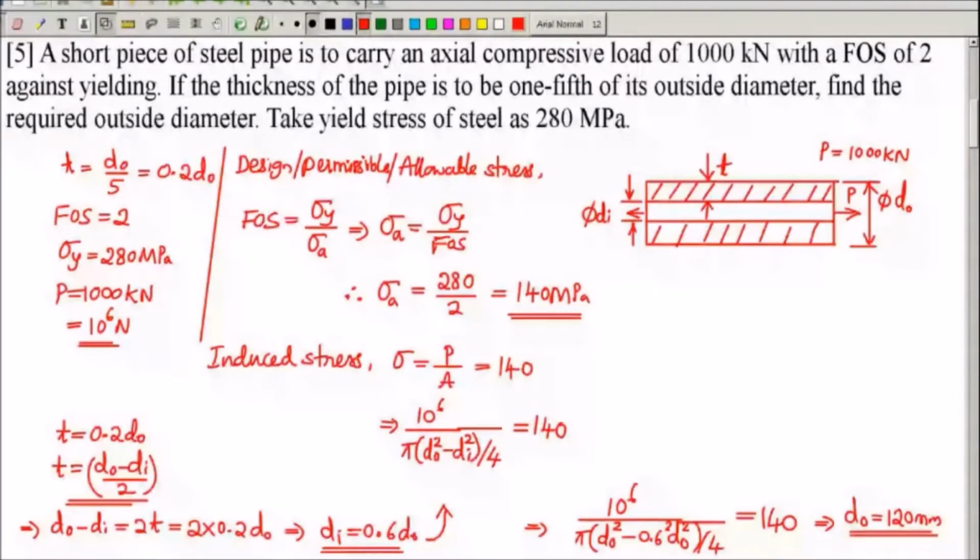We are trying to find out the allowable stress first, because yield stress and factor of safety are known to us. So what is the maximum stress the bar can be subjected to, that we know. Based on that, we are equating that allowable stress to induced stress, which is P by A. And A has the dimension related to cross section D naught and Di. Without the D naught and Di relation, we cannot solve it. So he has given data that thickness is 1/5 of its outside diameter. We are able to substitute that into the induced stress equation, and equating it to allowable stress, we are able to find out the outside diameter.